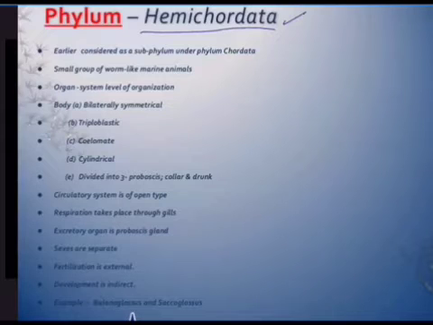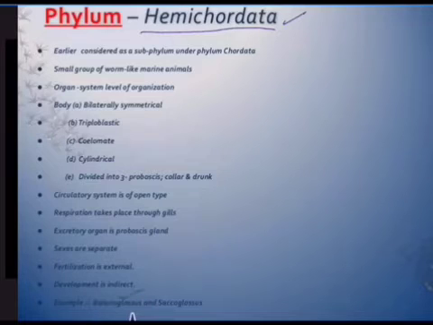Under that, we discussed right from phylum Porifera to phylum Echinodermata in our previous session. And in this session, we are going to talk about animals that have a notochord or something like a notochord. So it's Hemichordata and Chordata. In Hemichordata, the best examples that you should remember are